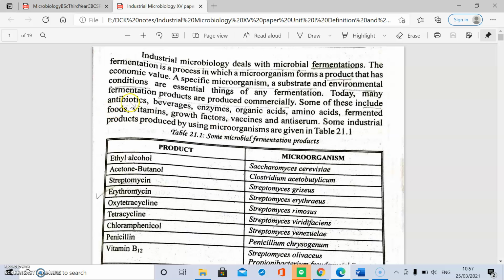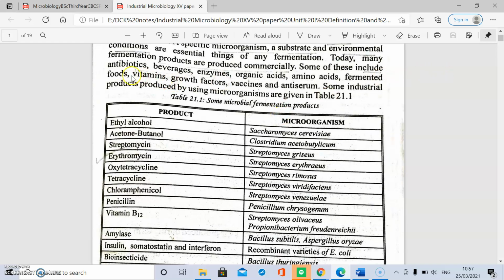Various products are there, such as antibiotics, beverages, enzymes, organic acids, amino acids, fermented foods, vitamins, growth factors, vaccines, and antiserum. These are produced by using microorganisms. Different microorganisms are used to produce economically important products.